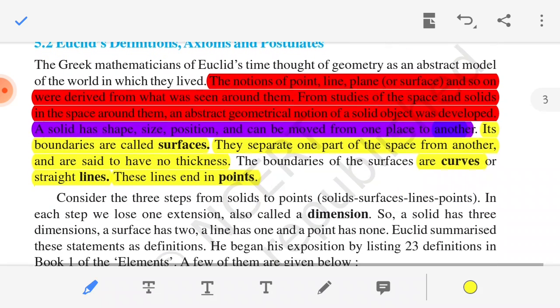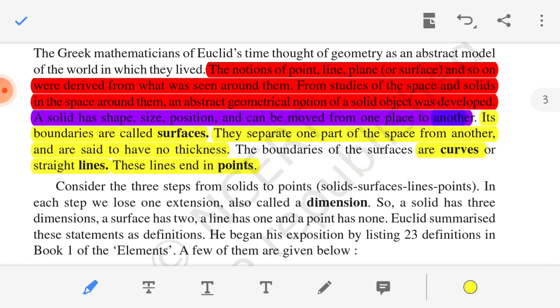The cube and cuboid have flat surfaces and straight lines, which are their edges, and the edges end at a point, which we also call the vertex.